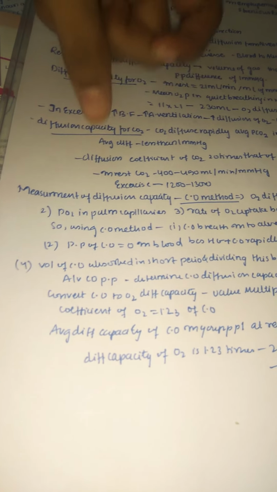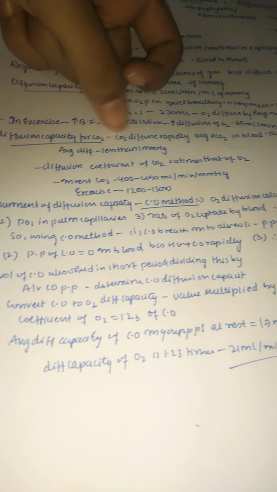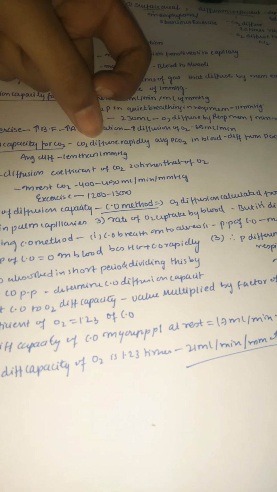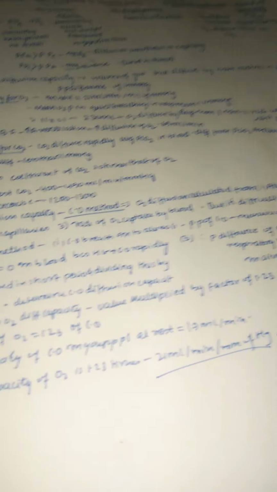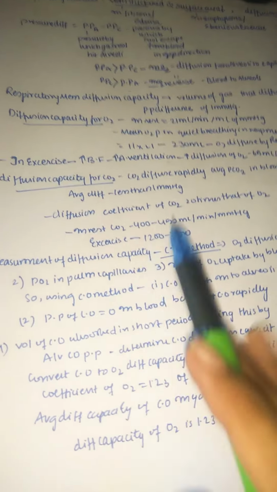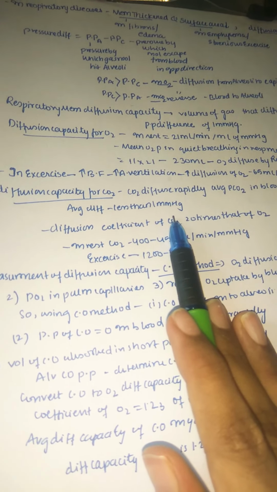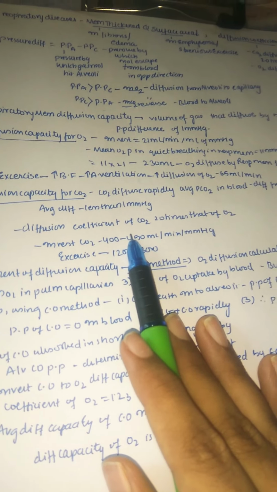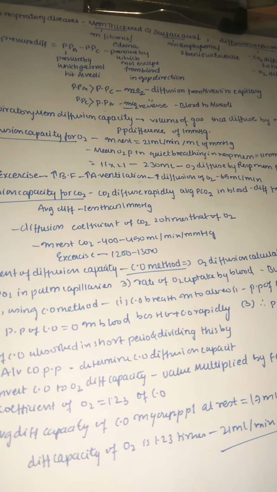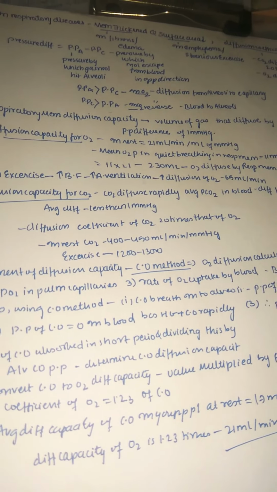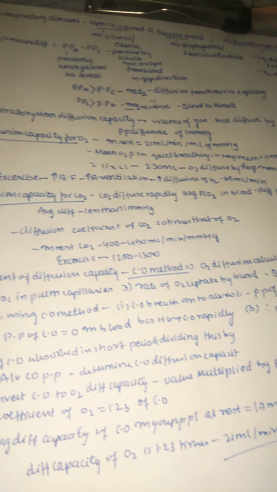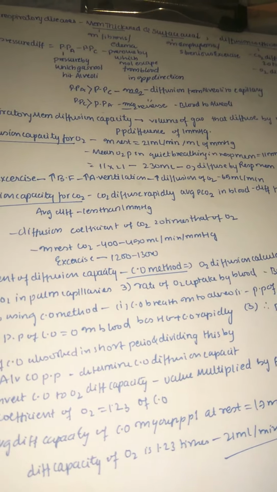Next, coming to the diffusion capacity for carbon dioxide. Carbon dioxide also diffuses rapidly; the average pCO2 difference between blood and alveoli is less than 1 millimeter of mercury. The diffusion coefficient of carbon dioxide is 20 times that of oxygen. Means more carbon dioxide clears out from our pulmonary artery, which carries the deoxygenated blood, into the alveoli. Because of this, we expire more carbon dioxide compared with oxygen.